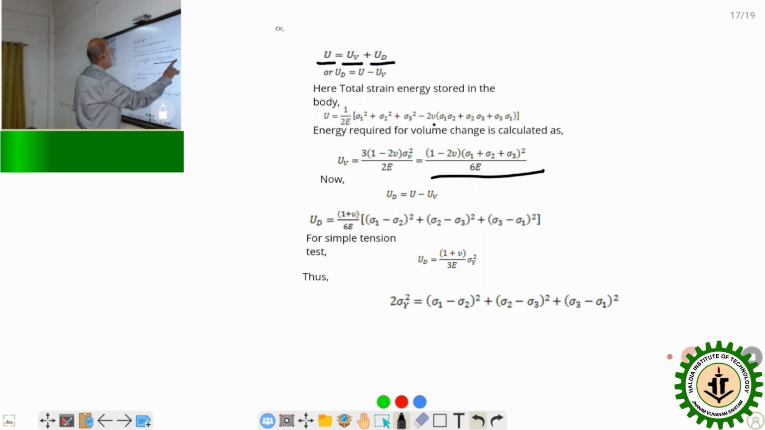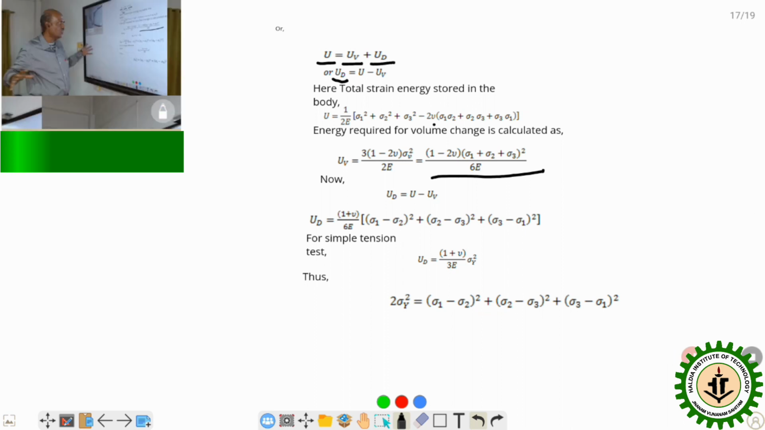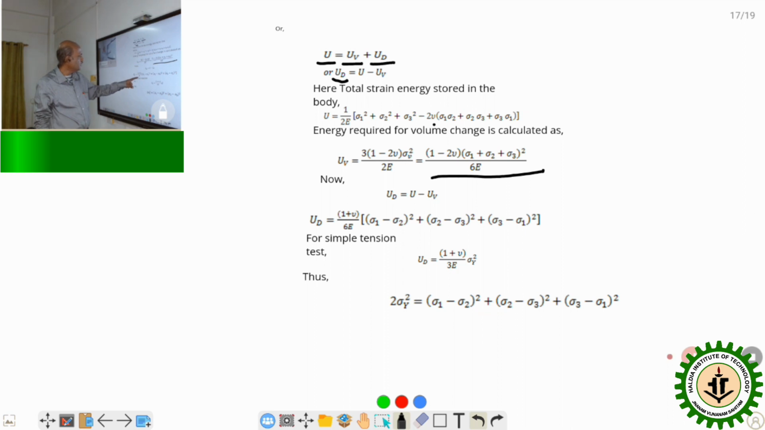Okay, so we have got this value, that is the UV. Now we will put the value of UV here. So UD becomes U minus UV, where this is the U value and this is the UV value. If you put this and calculate, we get UD, the energy required for distortion of the body, as 1 plus nu by 6E into sigma 1 minus sigma 2 whole square plus sigma 2 minus sigma 3 whole square plus sigma 3 minus sigma 1 whole square. So that is the distortion energy we have got.